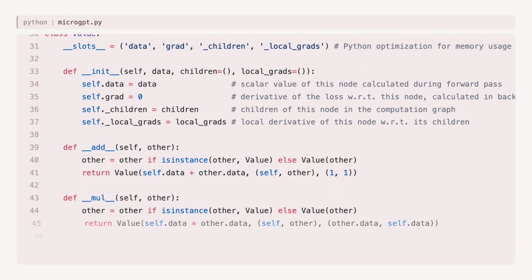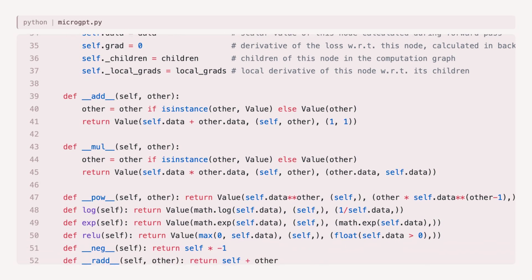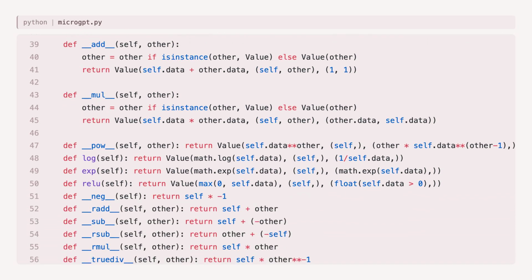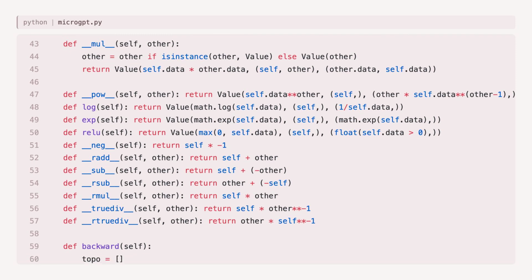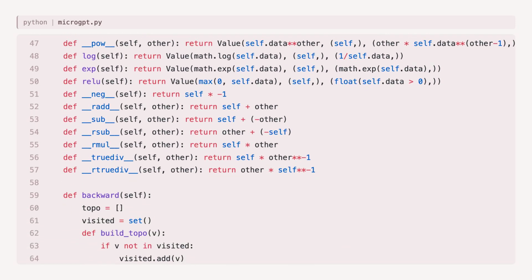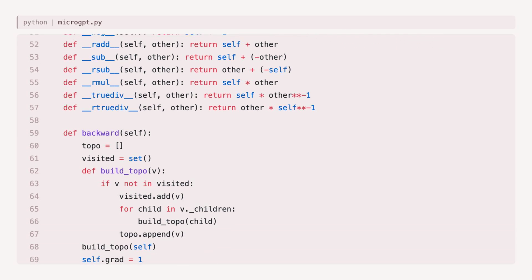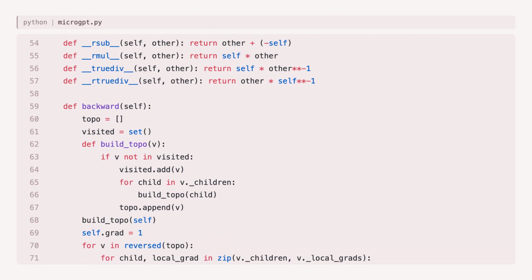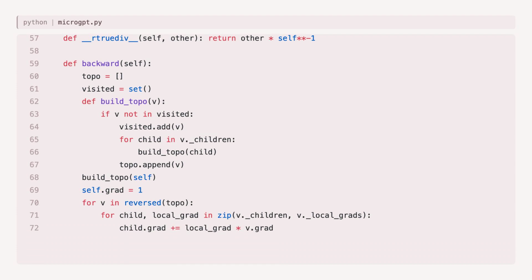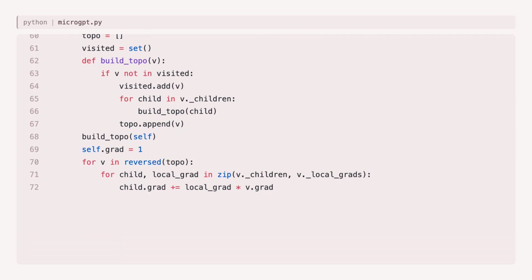Now the magic. To train a neural network, you need calculus. Specifically, you need to compute how changing each parameter affects the final loss. This is backpropagation, and Karpathy implements it from scratch in 42 lines. The value class wraps every number in the computation. When you add two values, it doesn't just compute the result, it records the operation and the local derivatives. Multiply, power, log, exp, ReLU. Each one builds up a computation graph, tracking exactly how the output depends on its inputs.